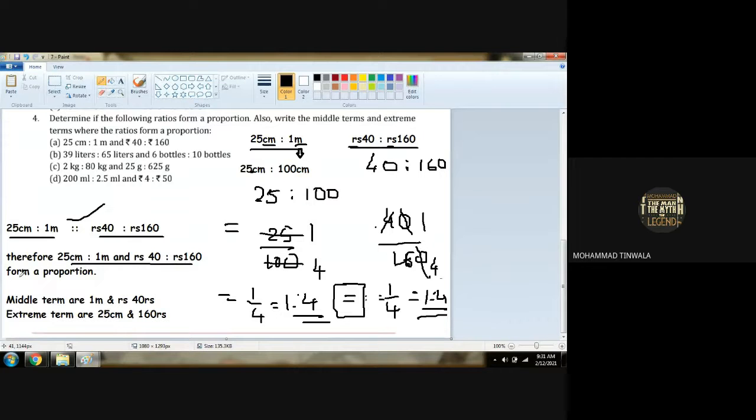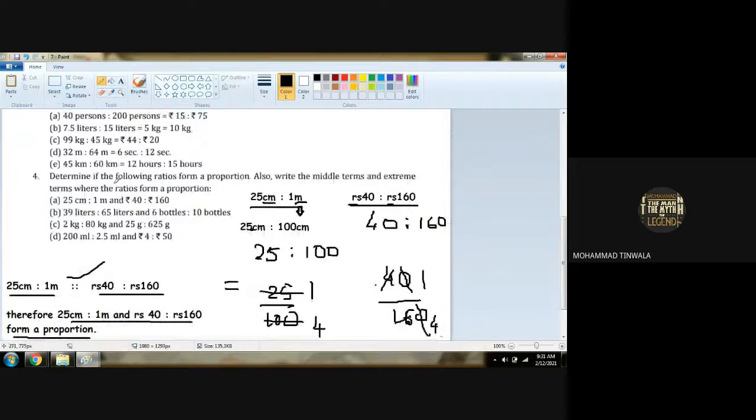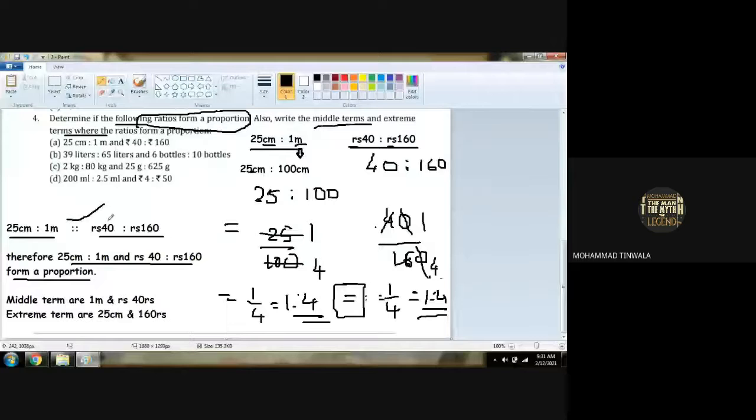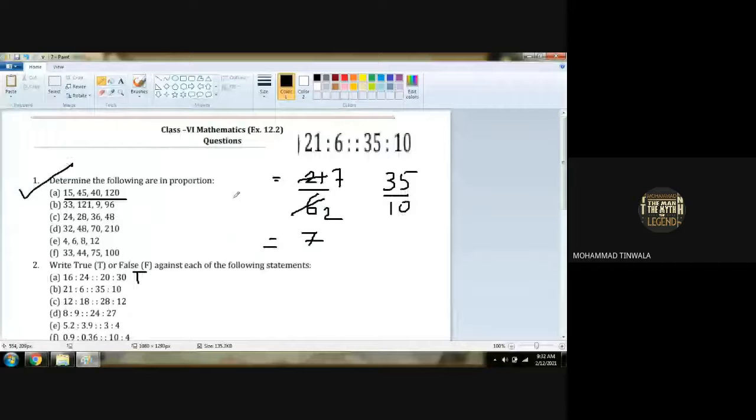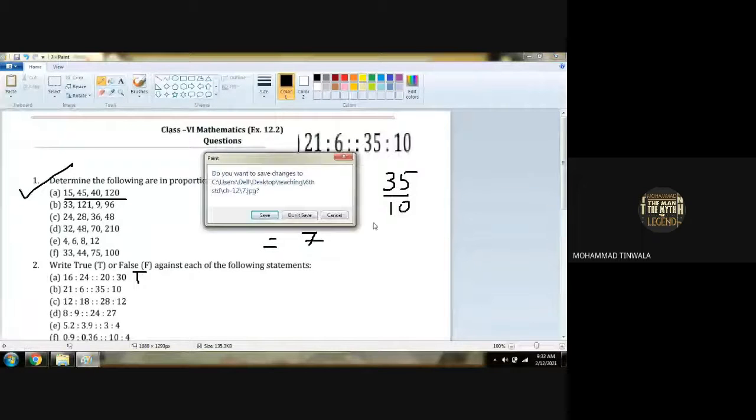We are solving the first content that they have asked in question number 4. Then we gave the middle term and extreme term for the answer. Our answer is over here. Did you understand, children? Yes. In the same way, you have to do all the rest of the 3 sums. That will be your homework. So with the help of this question, we completed exercise 12.2.